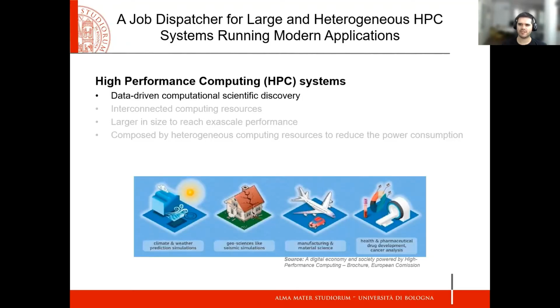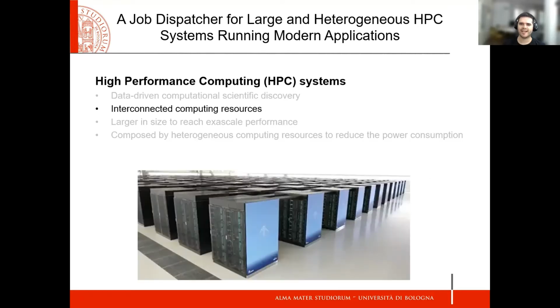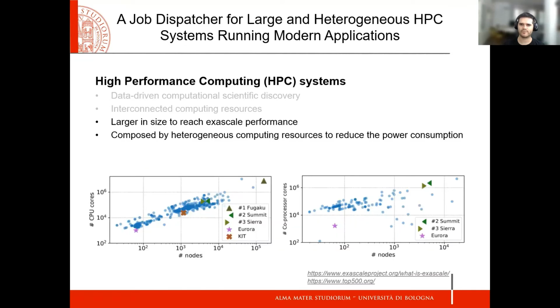High-performance computer systems have been designed to assist researchers to construct, analyze, and interpret complex data. For example, they can be used for weather prediction simulations and seismic simulations. An HPC system has interconnected computational resources that allow executing programs which traditional computers cannot do or take a lot of time to do.